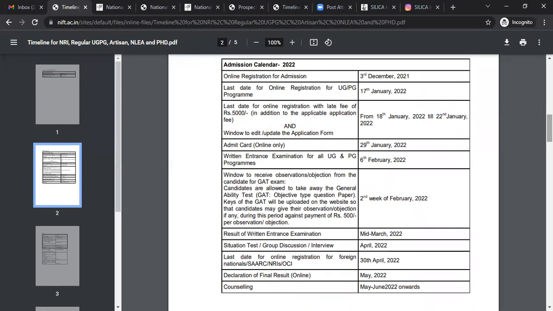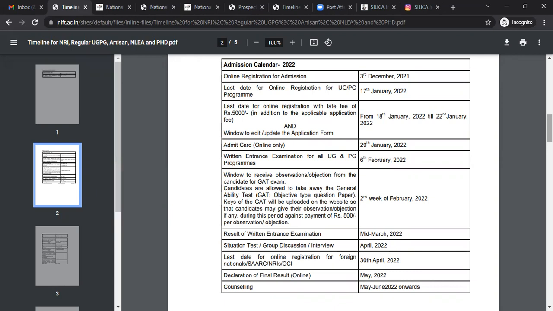Last date with late fees: if you're not able to apply by 17th, then they have given an extension of dates, but with a late fee of 5,000 rupees from 18th to 22nd Jan. The admit card will be released online on 29th Jan. The written examination for all UG and PG programs will be held on 6th of February 2022.